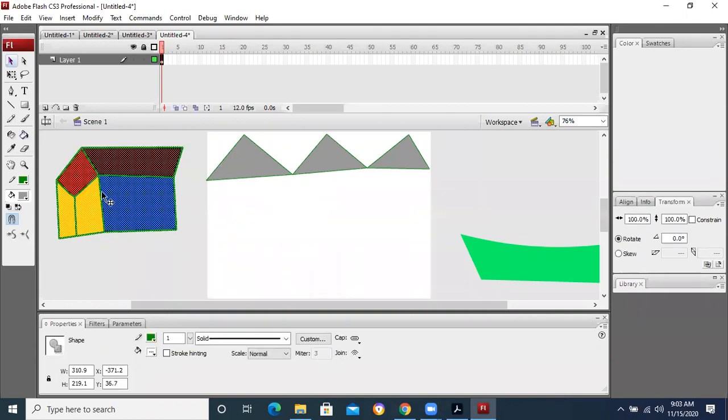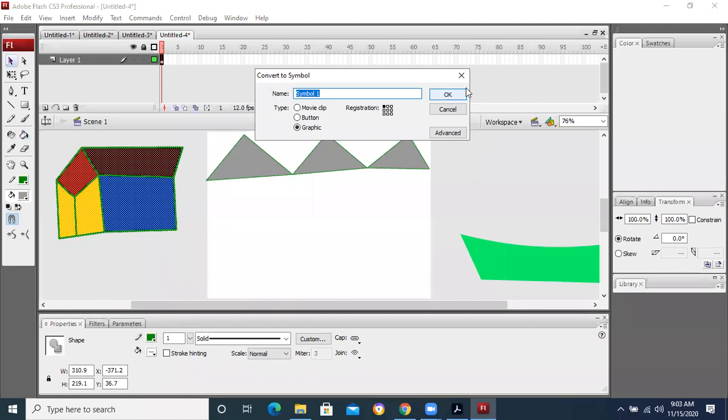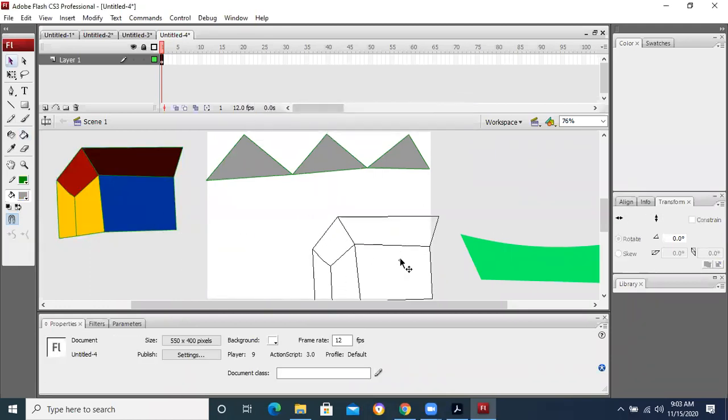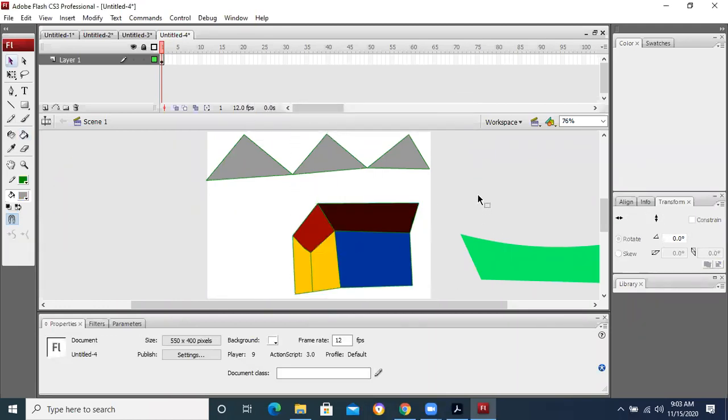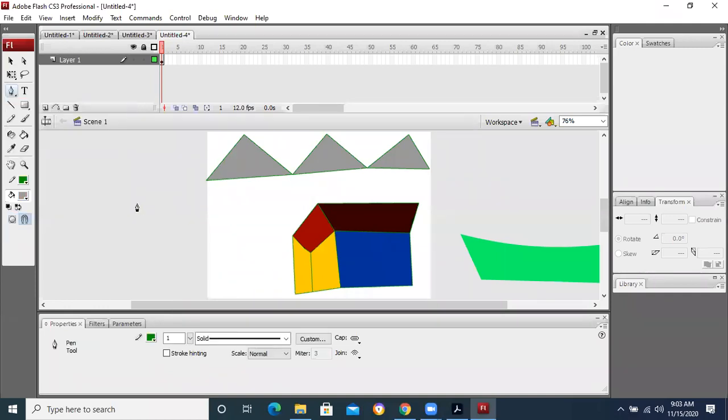We can join these pieces by right clicking and saying convert to symbol. In this way, we can join multiple pieces of the objects. So what is the purpose of the pen tool? The pen tool is used to draw line segments joining the last end of the line with the new line.